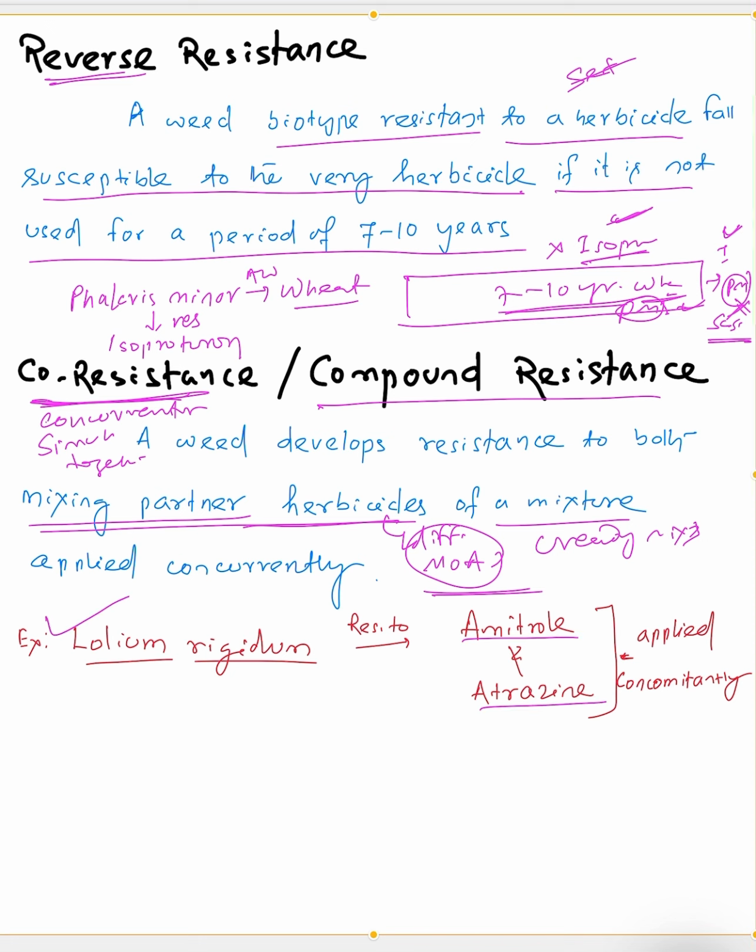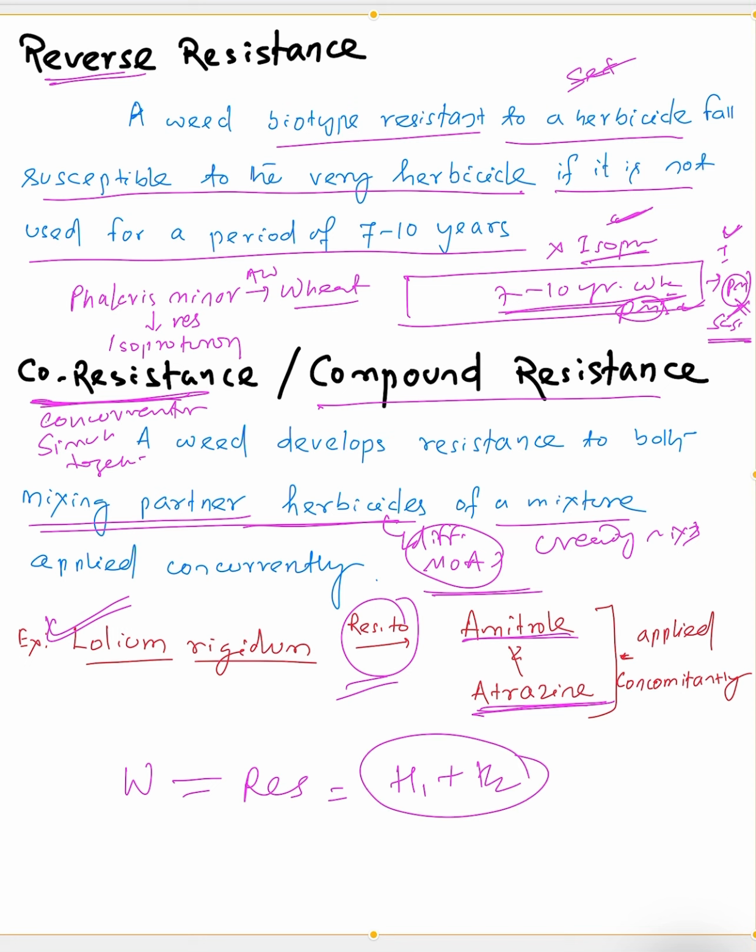For example, Lolium rigidum has already developed resistance against the concurrent application of amitrole and atrazine. So here a weed develops resistance against both mixing partner herbicides having different modes of action. This is called co-resistance or compound resistance. So these are the types of resistance.